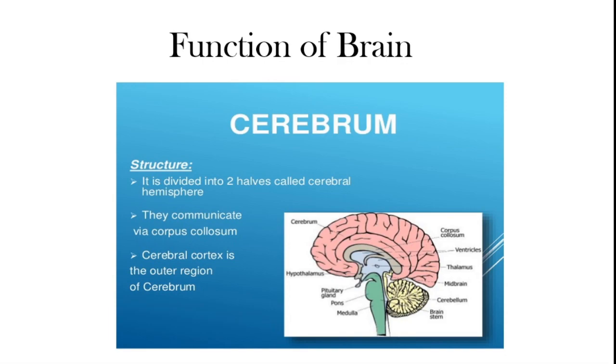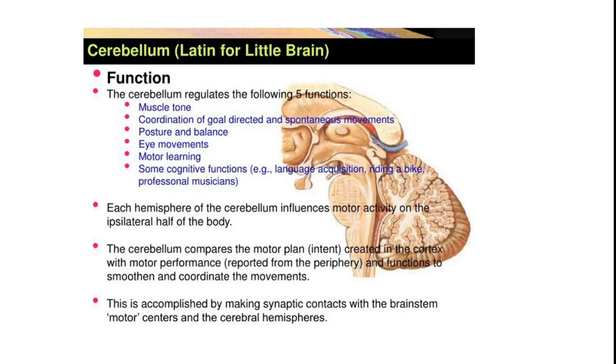Then cerebral cortex is the outer region of the cerebrum, and the whole brain is again covered by three meninges which protect the brain. The main function of cerebrum is that it is a center for reasoning, thinking, remembering and other activities. Next is cerebellum.